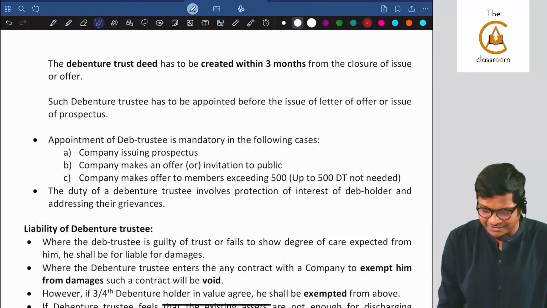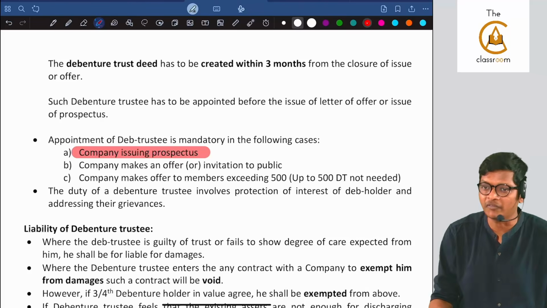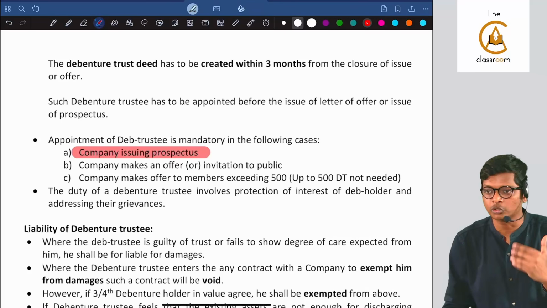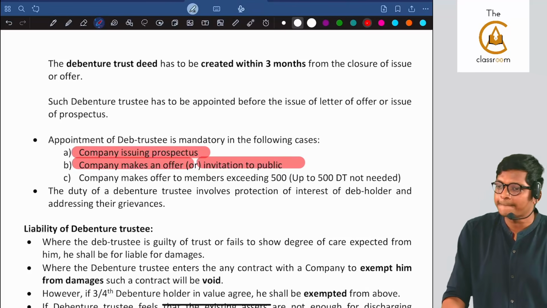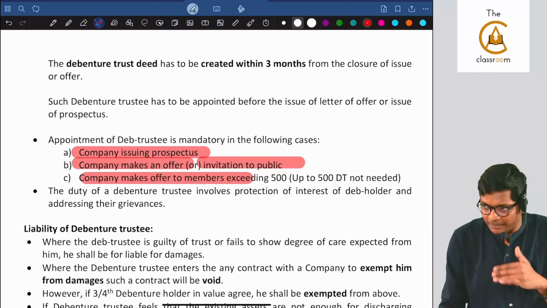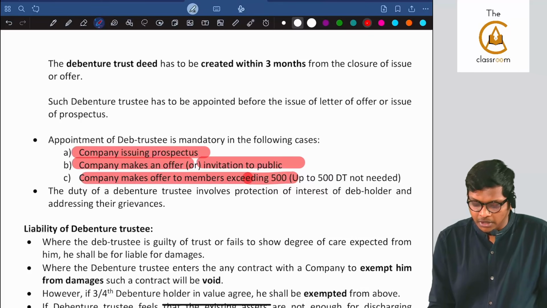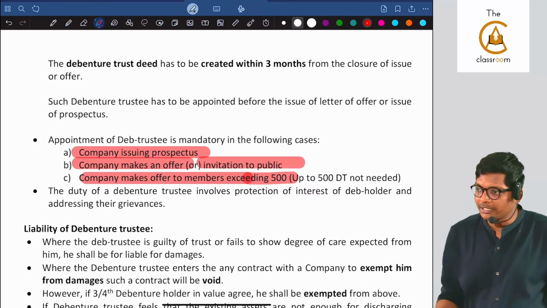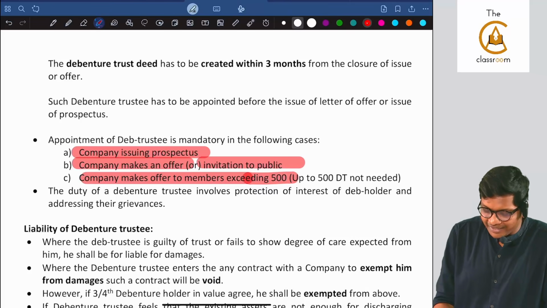What are the 3 cases? Company issuing prospectus. Now the prospectus already has all the details, a lot of validation and authentication goes into it, so no need for a deed. Company makes an offer or invitation to the public, or if the number of members, not debenture holders, is exceeding 500, it is mandatory. So what are the cases where it's mandatory, guys?